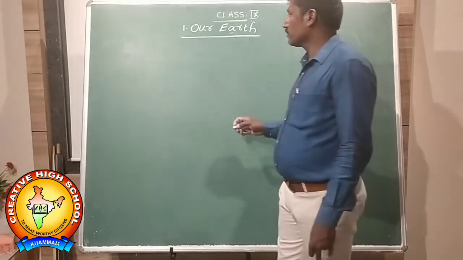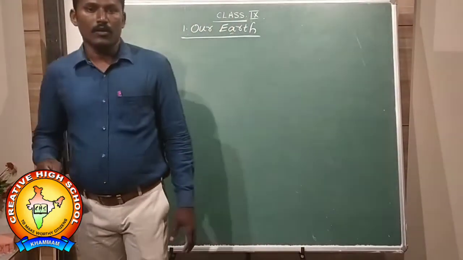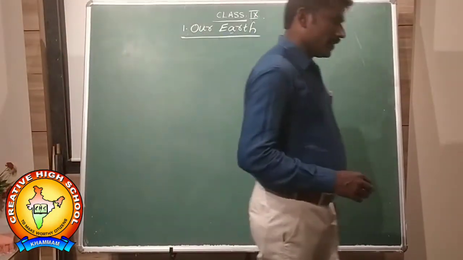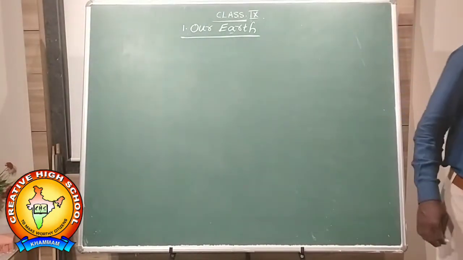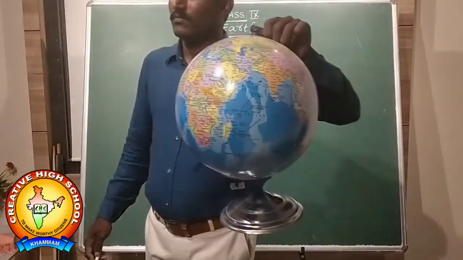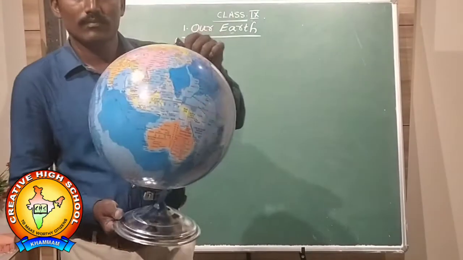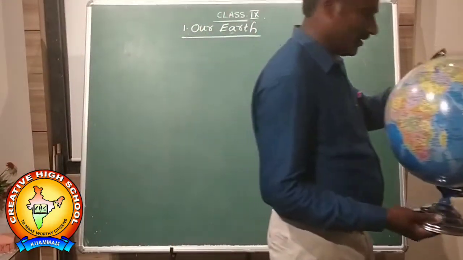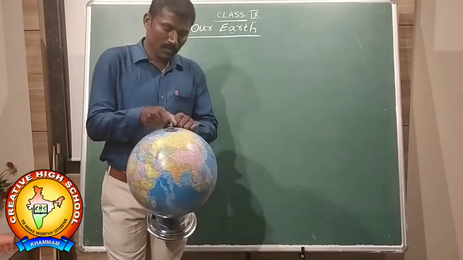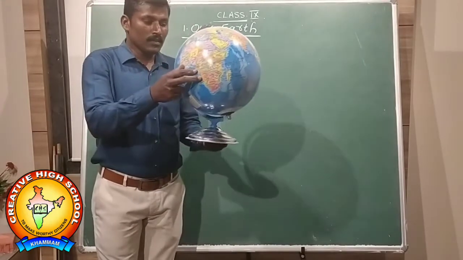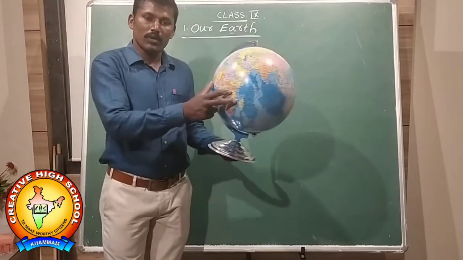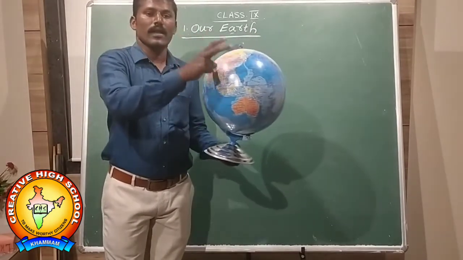Welcome back, dear children. We discussed our Earth in our previous class. Once again, let us see what this globe is. Here, this is the model of our Earth. We all discussed this in our previous class. In this Earth, 3/4 is covered by water and 1/4 is land mass.